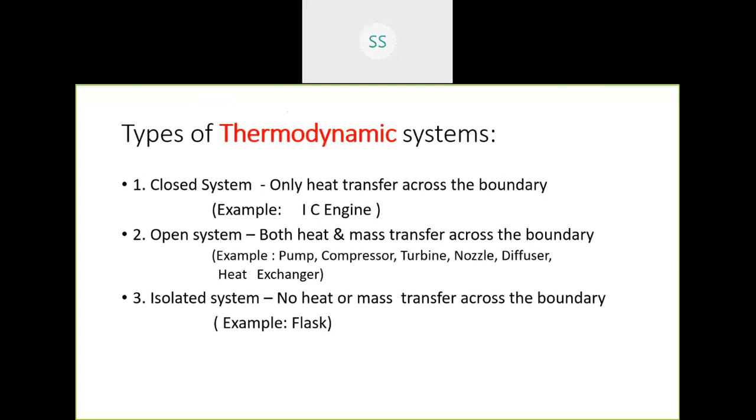This I already explained: the closed system, open system, and isolated system. So take a quick look at it. Only heat transfer across the boundary is called a closed system. IC engine is the example. Open system, both heat and mass transfer across the boundary. Pump, compressor, turbine, nozzle, diffuser, heat exchanger are the examples of open system. Isolated system, no heat or mass transfer across the boundary, is totally isolated. Thermal flask is an example. Thermal storage systems, say phase change materials used to maintain a constant temperature, all come under isolated system.